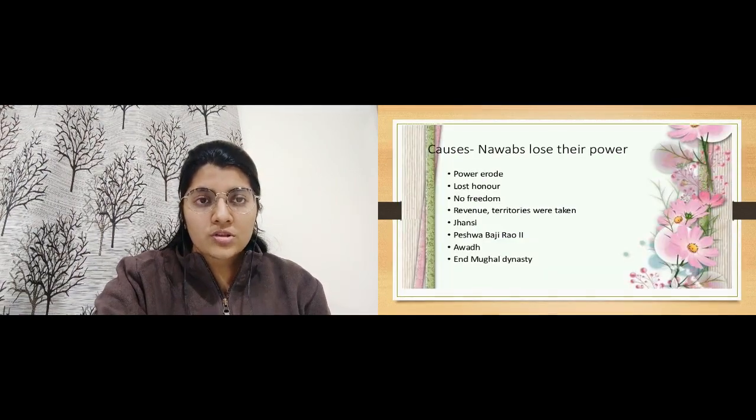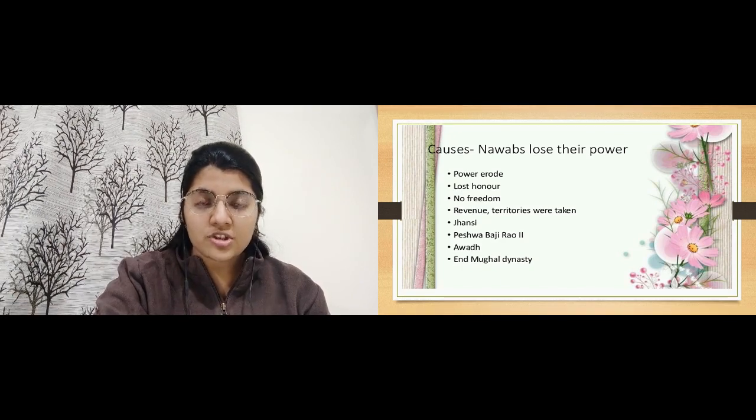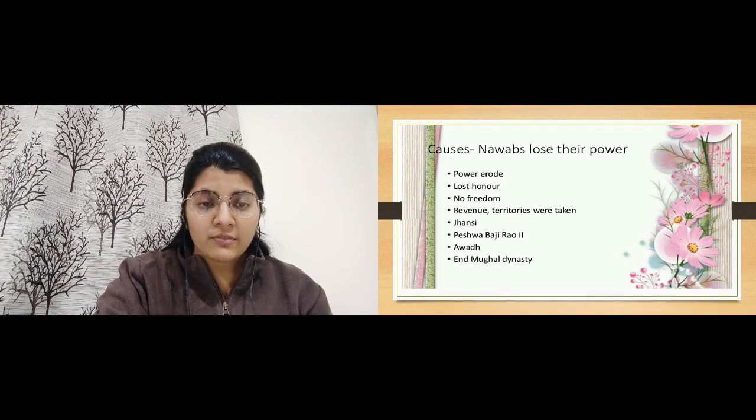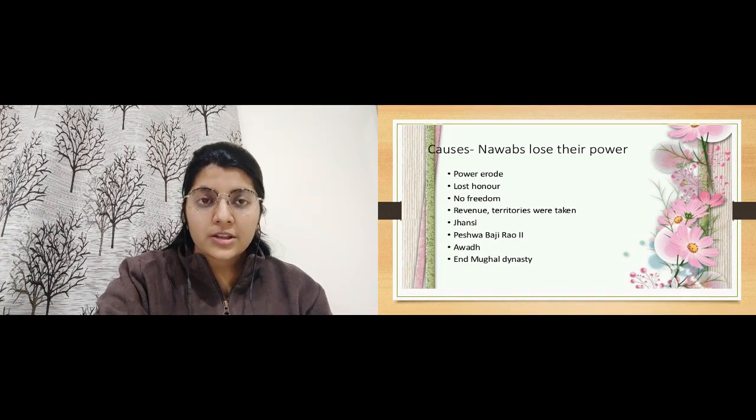So what were exactly the causes, and why were the Nawabs losing their power? This chapter is all about when people rebel. They had lost all their honor. The Nawabs did not have any freedom. They did not have revenue; the territories and areas which used to be ruled by them were completely taken.